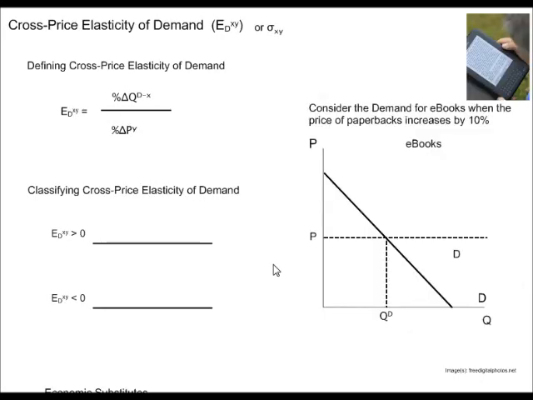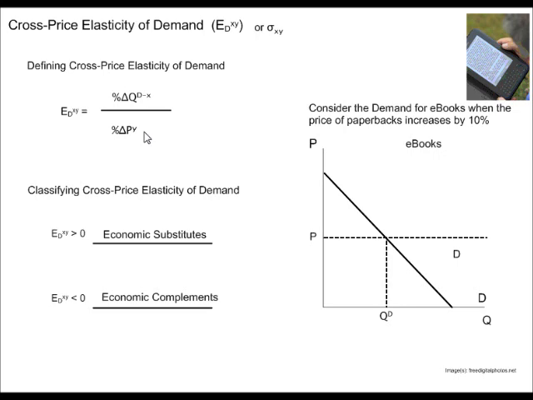Another elasticity related to consumer behavior is the cross-price elasticity of demand. This is going to be the story where we have economic substitutes and economic complements. This is the story when we're thinking about how one product is related to another product, how one market is related to other markets. The formula for the cross-price elasticity of demand: we've got two goods, good X and good Y. In my numerator, I've got the percentage change in the quantity demanded of good X, and in my denominator, I've got the percentage change in the price of good Y.